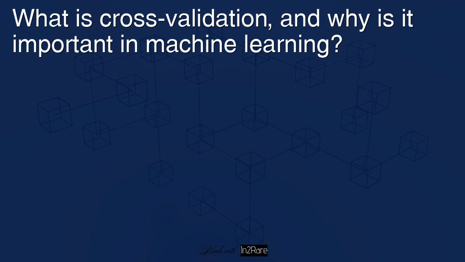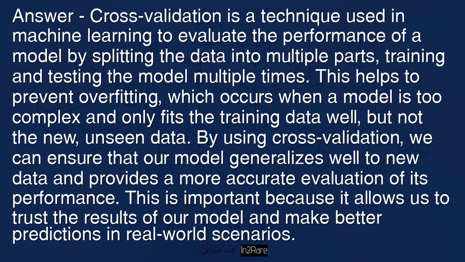What is cross-validation, and why is it important in machine learning? Answer: cross-validation is a technique used in machine learning to evaluate the performance of a model by splitting the data into multiple parts, training and testing the model multiple times. This helps to prevent overfitting, which occurs when a model is too complex and only fits the training data well, but not the new unseen data.